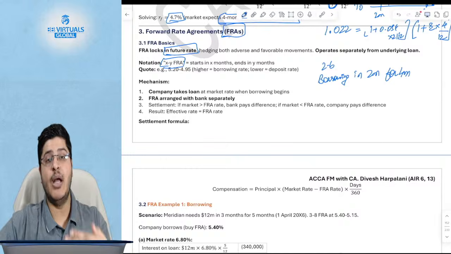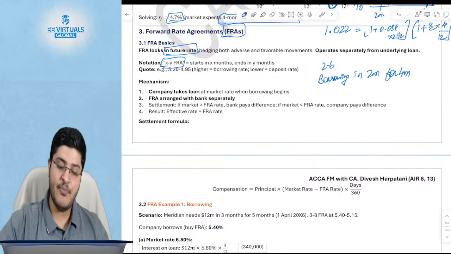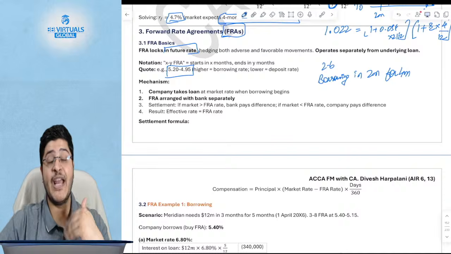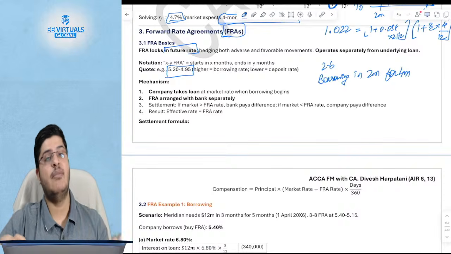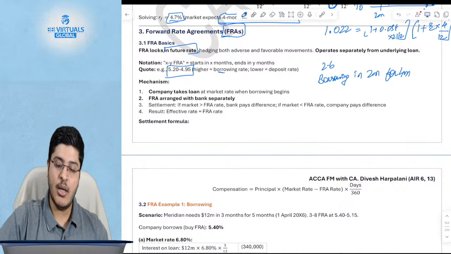That is what FRA will show. And when given a quote like this, always remember, when you borrow from the bank, the bank will always charge higher from you. But when you invest, the bank will always give you lower, because the bank will earn a margin between the two numbers.